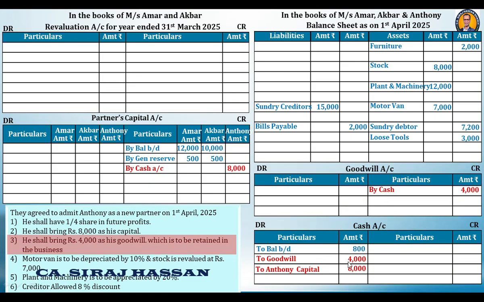and this goodwill will be retained in the business. That means this goodwill will be credited to the partners' capital account. When the goodwill came, goodwill was credited. Now this goodwill will be credited to the partners' capital account. Amar will get 2,000, Akbar will get 2,000 because the profit sharing ratio is equal. This will go to the partners' capital account. Okay. Now we are going to motor van depreciation.